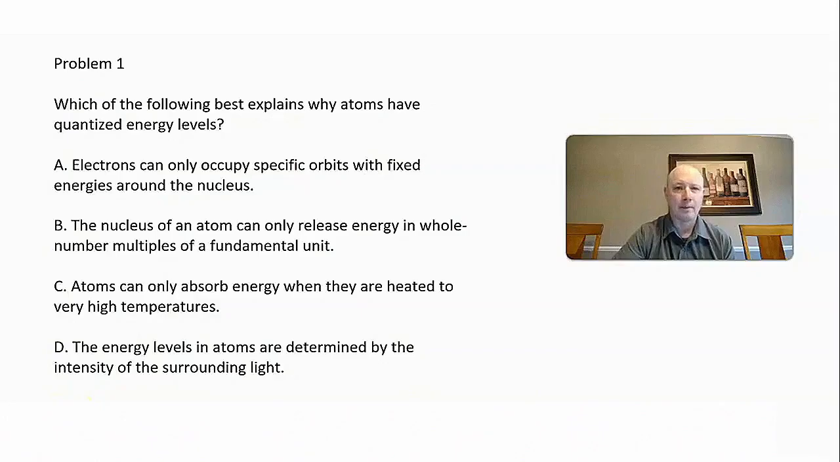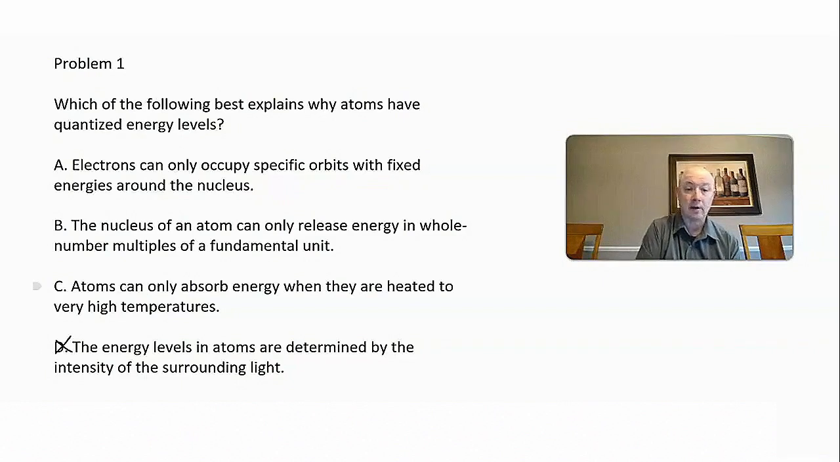All right, problem one. Which of the following best explains why atoms have quantized energy levels? So what I'm going to do is eliminate some possibilities here. First off, I see choice D. The energy levels in atoms are determined by the intensity of the surrounding light, and that is incorrect. Energy levels in atoms are determined by how far they are from the nucleus. So I'm going to eliminate choice D.